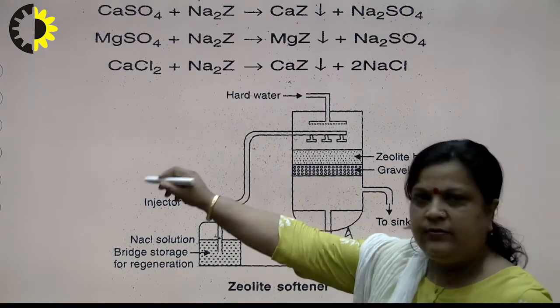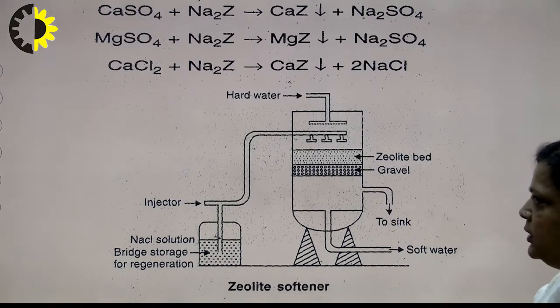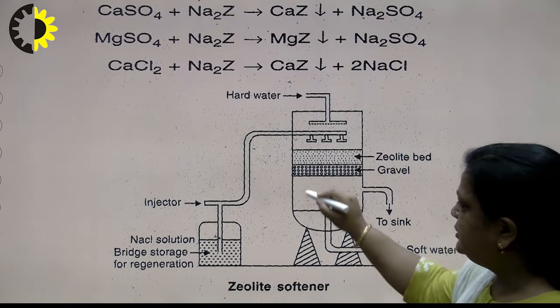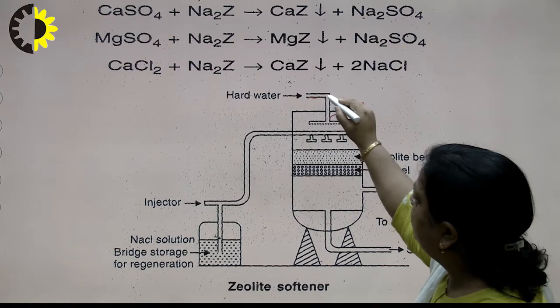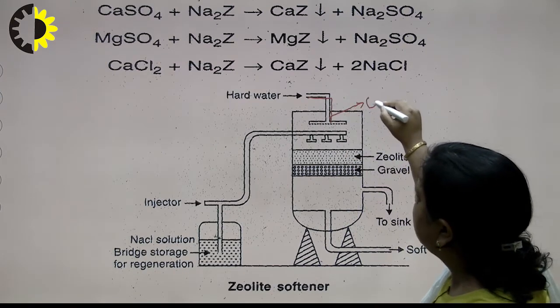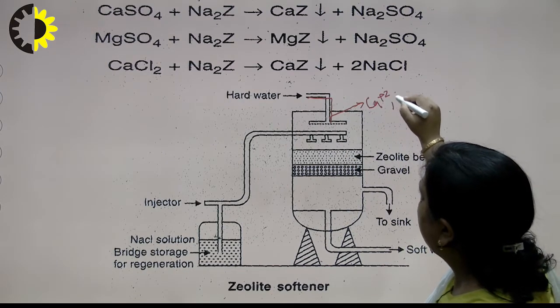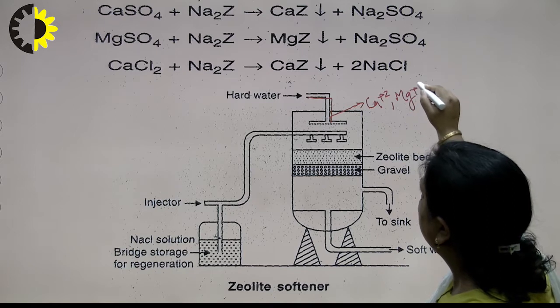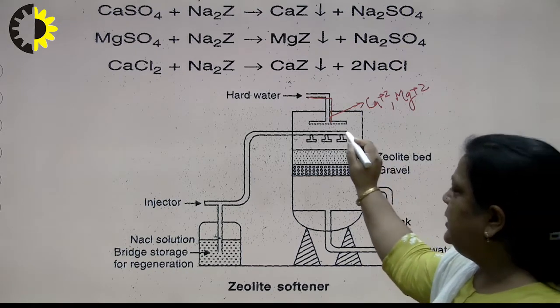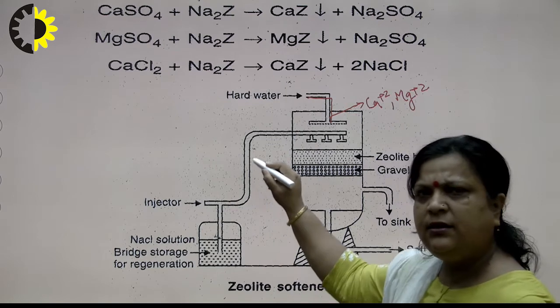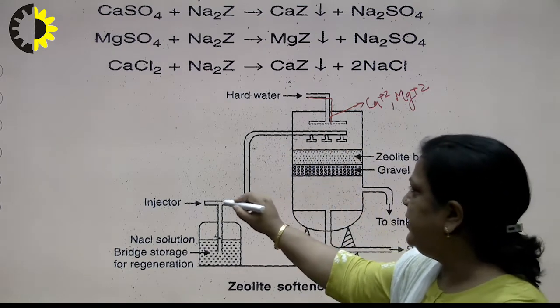This is the diagram which I have taken from Shashi Chawla book, the zeolite softener. Here the hard water comes, which contains calcium ion and magnesium ion, and this part is basically for regeneration, we will discuss this later.